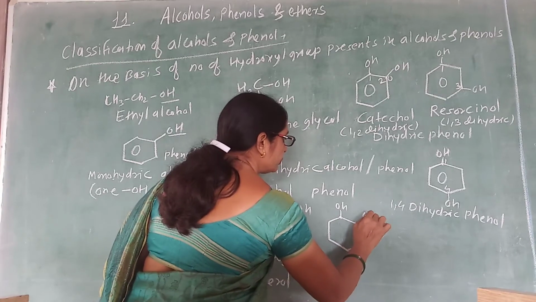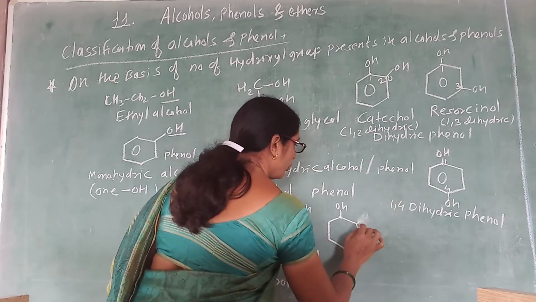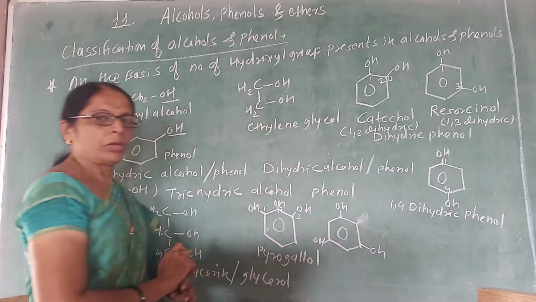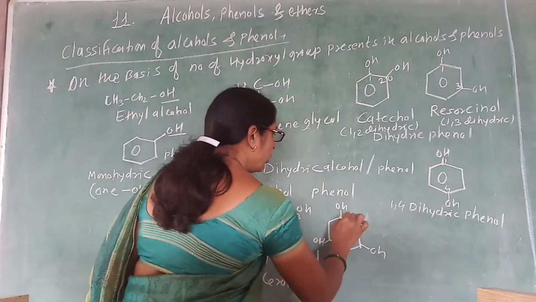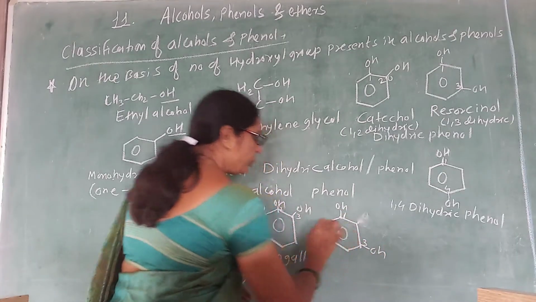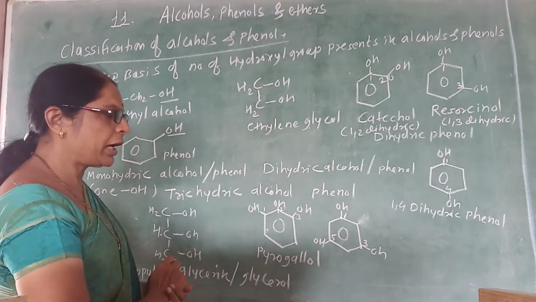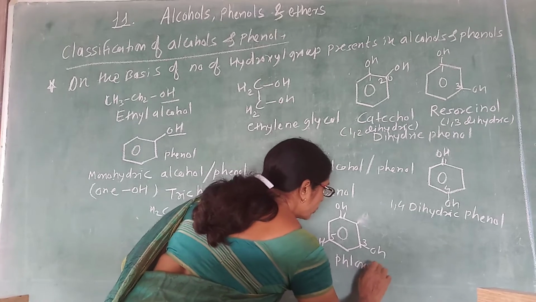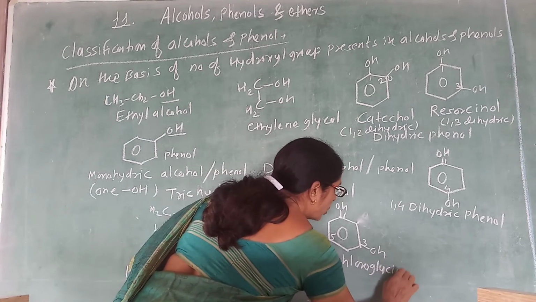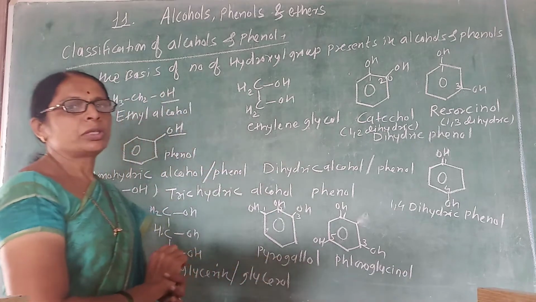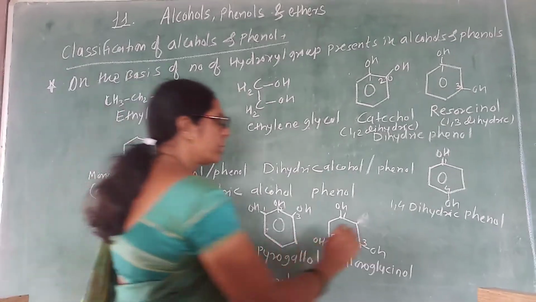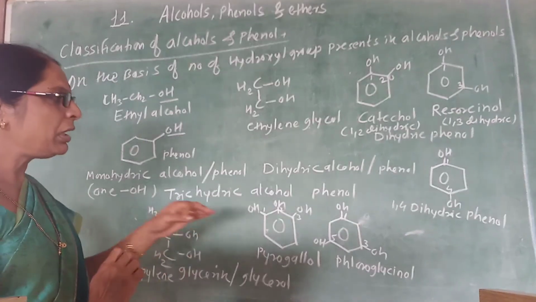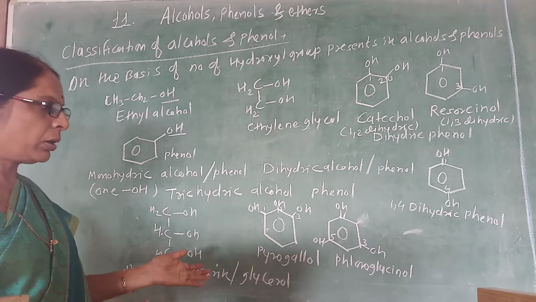Suppose the hydroxy group is present at the 1, 3 and 5 positions. They are called phloroglucinol. So this is one of the important names of the compound. Like this way, you have to remember the special common names of these compounds, that is pyrogallol or